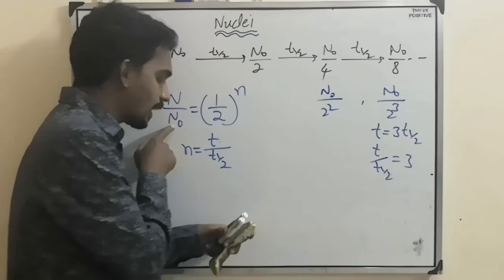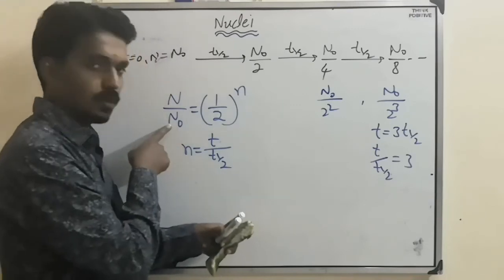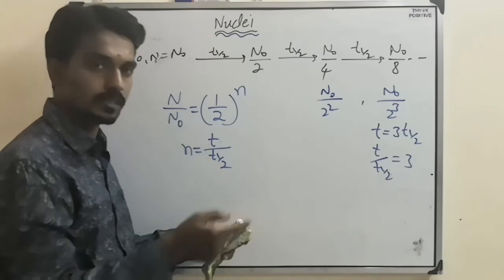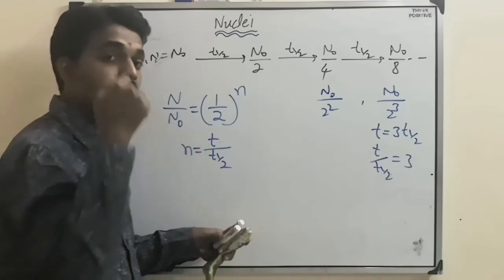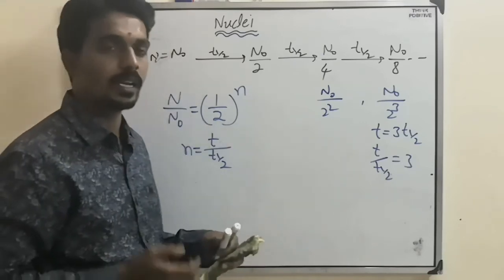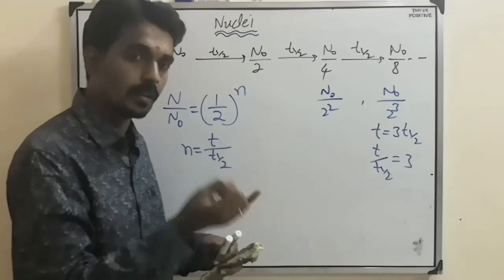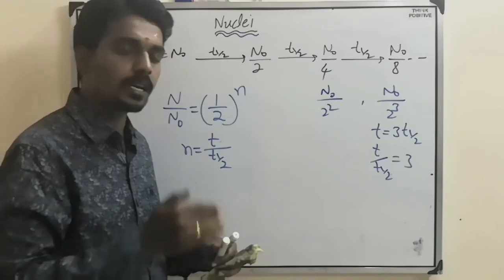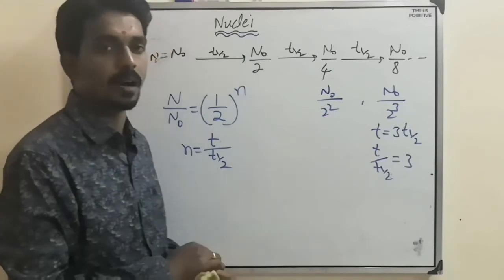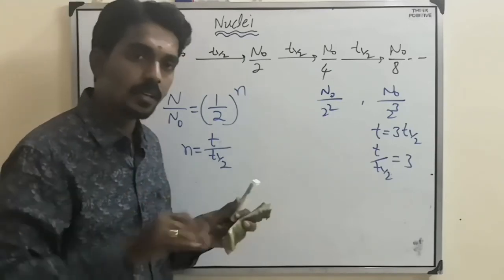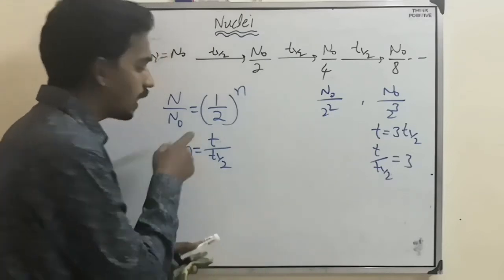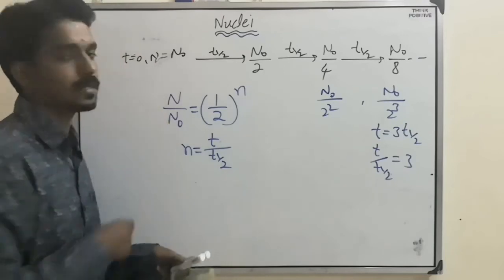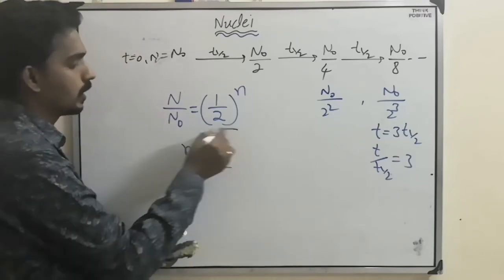So number of atoms at t equal to 0, and number of atoms at any instant after n half-lives. N half-lives means 1, 2, not 0.5 or 1.5 half-life. After integral multiples of half-lives, 5, 10, 20 half-lives, then n value will become 20, 30 like that. Then the number of atoms undecayed formula is this one.